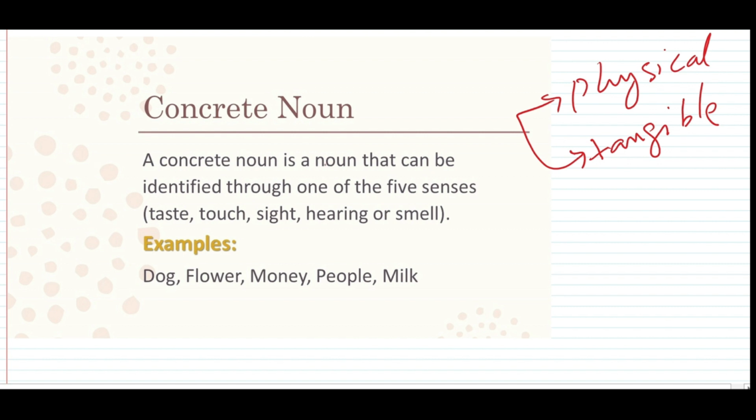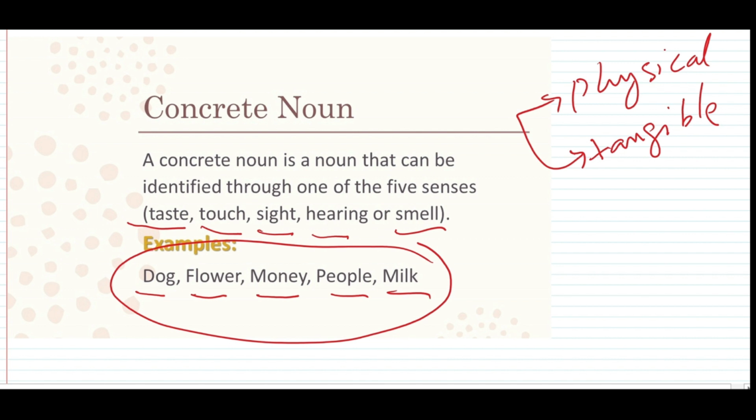A concrete noun is a noun that can be identified through one of the 5 senses: sense of taste, sense of touch, sense of sight, sense of hearing, or sense of smell. Now look at the examples. Dog, can we see the dog? Yes, we can. Flower, can we touch the flower? Yes, we can. In the same way, money, people, milk, all of them are the examples of concrete noun.